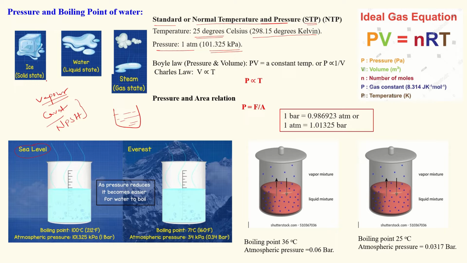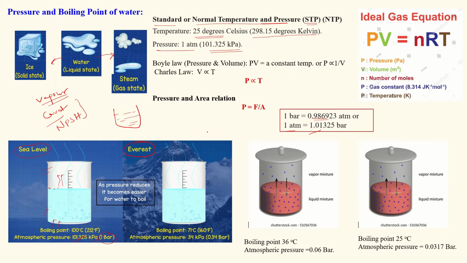We know that water can be converted to ice, and it can be converted to vapor when you add heat. Let us see water contained in a beaker. You add some heat to this water, so the water will evaporate into the atmosphere. At this condition the pressure is 101.325 kilopascal, nothing but 1 bar, approximately 0.98 atmosphere. As I told you, 1 atmosphere is 1.01325 bar.